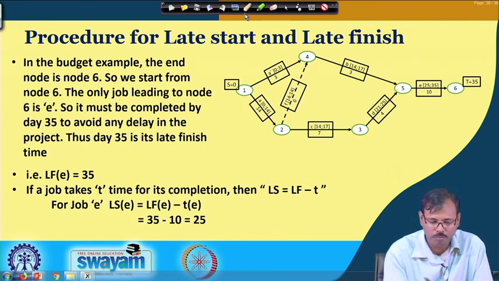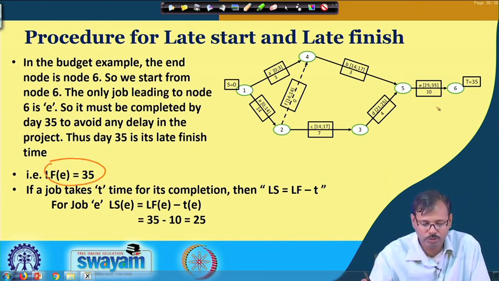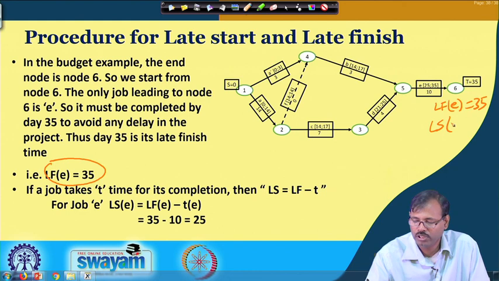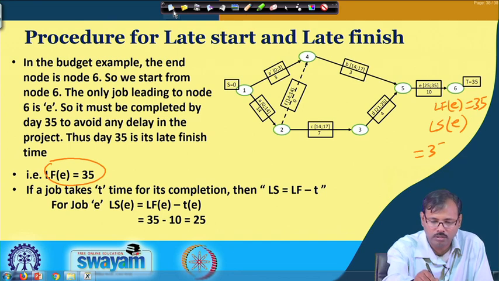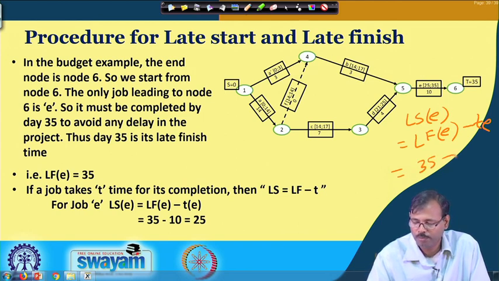From the last activity, the sixth job E has to be finished, so LF of E is equal to 35. To get the late start of E, we have to take the late finish of E minus T E. That is 35 minus 10, which is equal to 25.